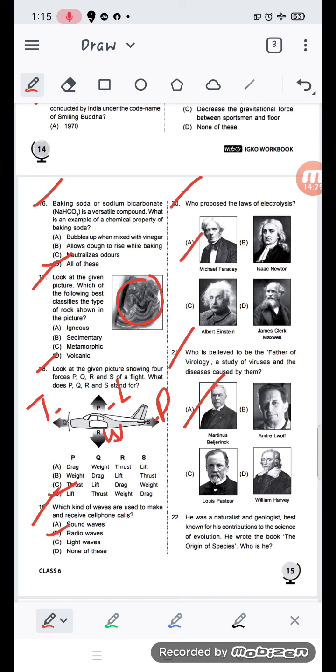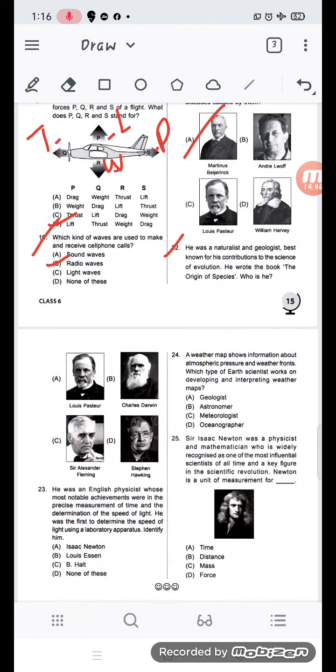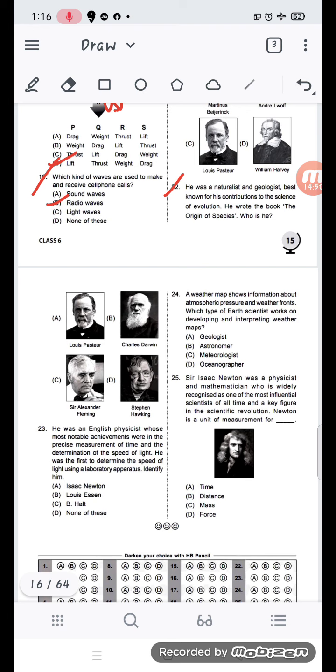Question number 22. He was the naturalist and geologist best known for his contribution to the science of evolution. Evolution, you know, change. He wrote the book The Origin of Species. Who is he? Louis Pasteur, Charles Darwin, Sir Alexander Fleming, Stephen Hawking. It is Charles Darwin.